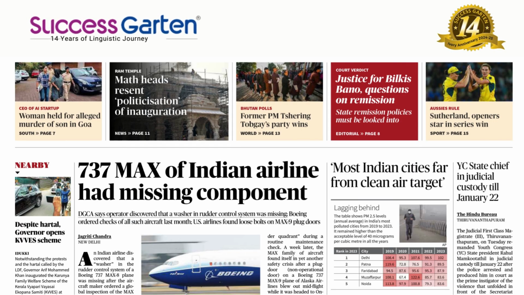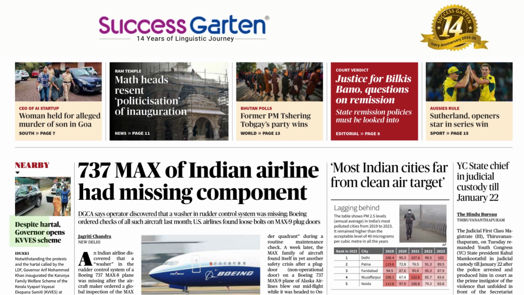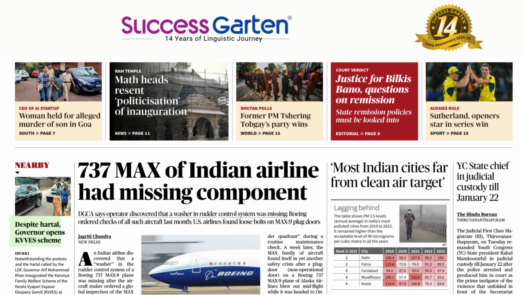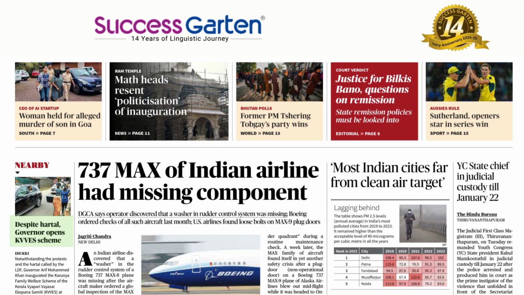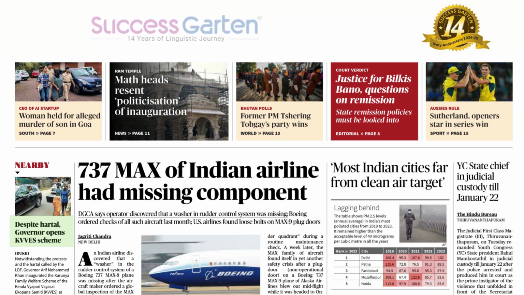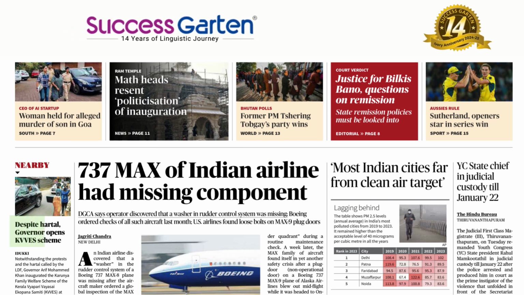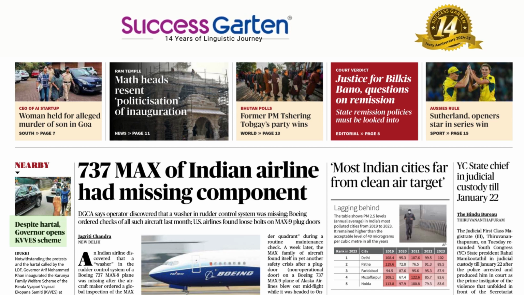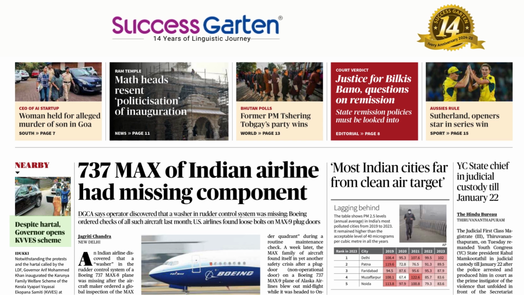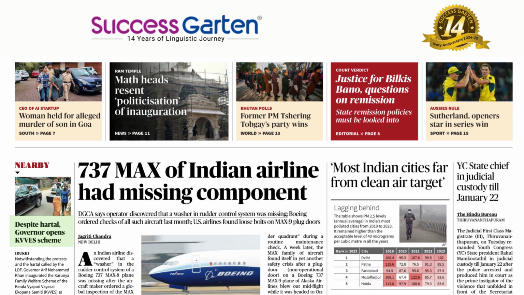Now we move to the last item of the day. Despite Hartal, Governor opens KVVES scheme. Despite Hartal, we have got a beautiful word. Despite is basically a preposition, which means after that we cannot have the main clause. We cannot have a doer action pattern. Despite is equal to in spite of. In spite of is of three words. Without, influenced by, not prevented by. It's beautiful. Despite Hartal, though there was a Hartal, that's very important.